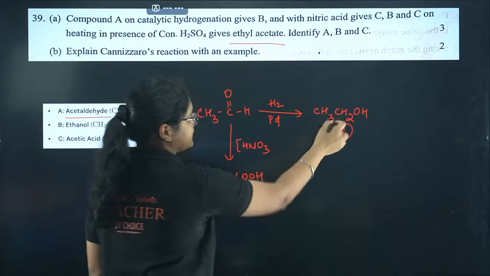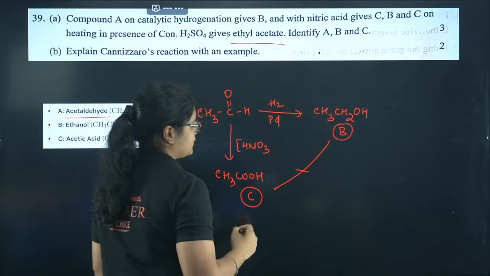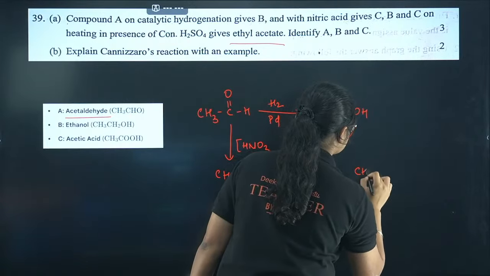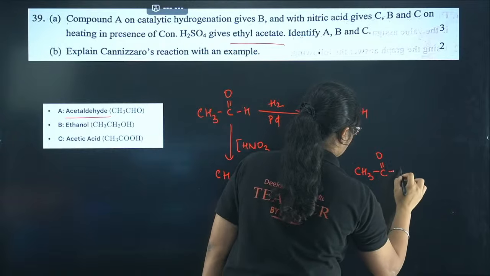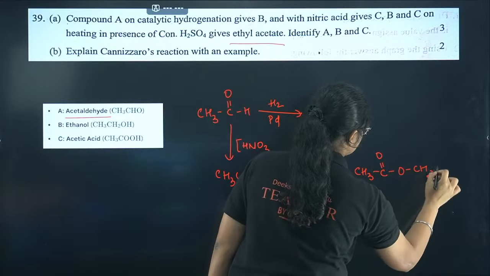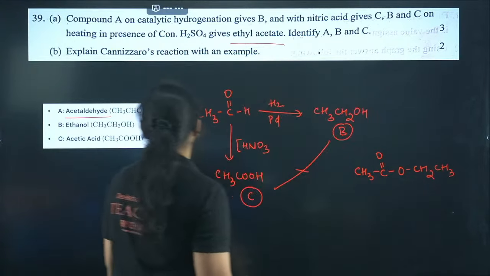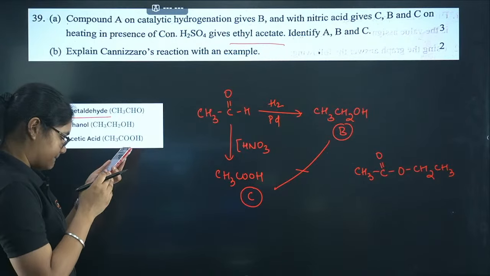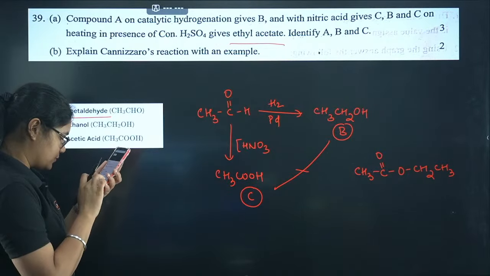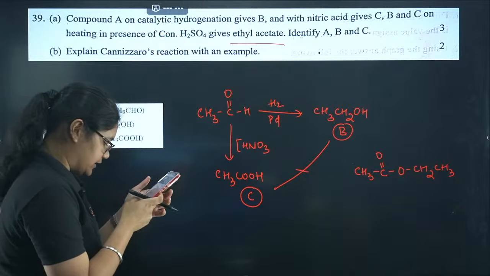So this is, you can see, an esterification reaction. So we will get CH3, C double bond O, O, CH2, CH3, right? So that is why B, C we have got. Yes, Prakriti, you are correct.